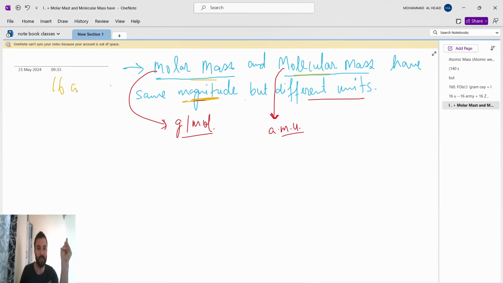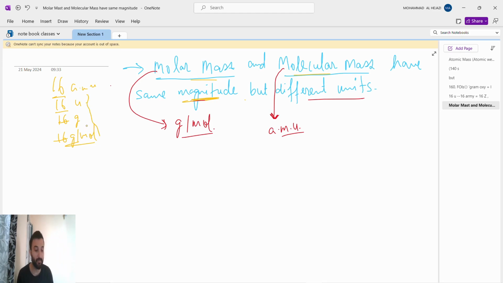If you want to express it in AMU, 16 AMU. If you want to express it in U, 16 U. If you want to express it in gram, 16 gram. If you want to express it in molar mass, 16 gram per mole. Whatever, it will remain the same. The magnitude will remain the same, just the unit will change.